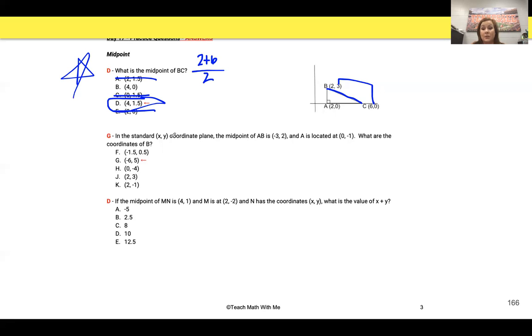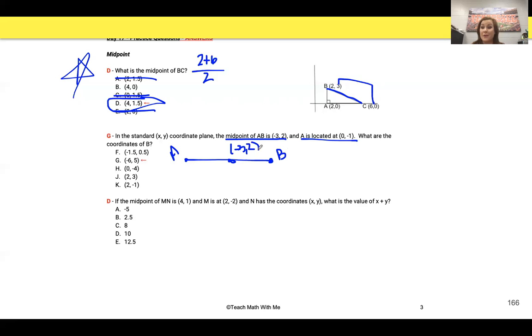Now, this next one is trickier because they're giving you the midpoint and one of the endpoints, but they're not giving you the other. So I like to draw this out. It helps me visualize it. This is A, here's point B, here's my midpoint. My midpoint coordinate is -3, 2.